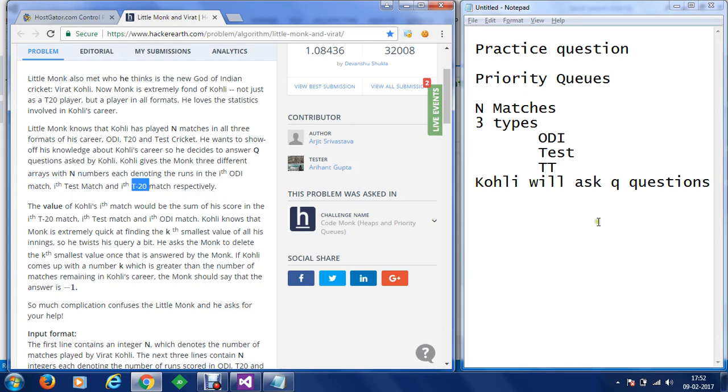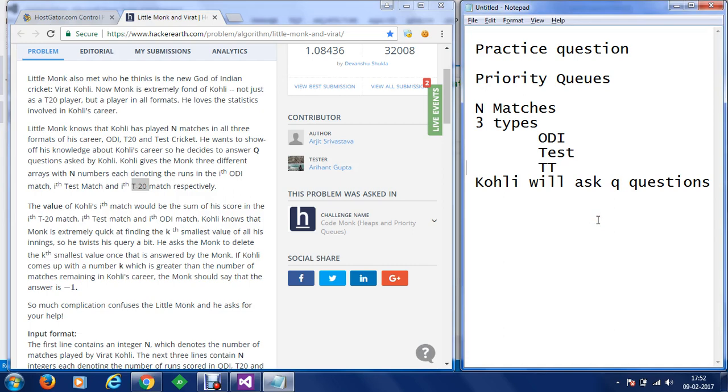So for every N match we are going to have N number of runs, for each type.